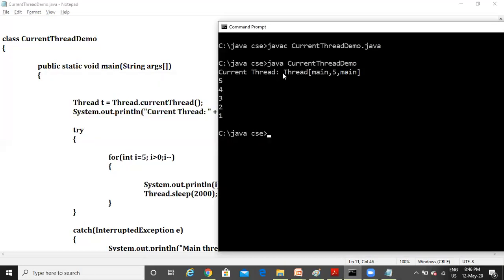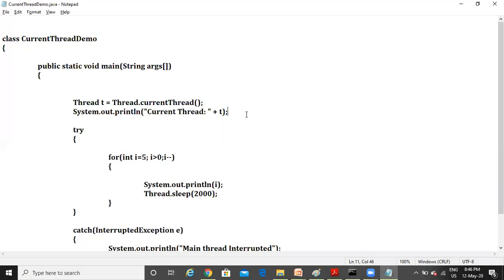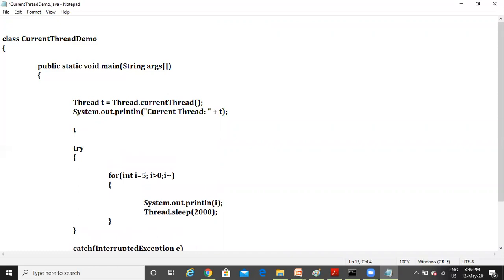And one more point, observe here, the name is main, right? I want to change the name of the thread from main to some other name. I want to give it as Kumar. In that case, how do we do that? How to change the name of the thread? With only one method called setName. I will write it now in this program. T dot setName of "Kumar", for example. So you have changed the name of the thread from main to Kumar.